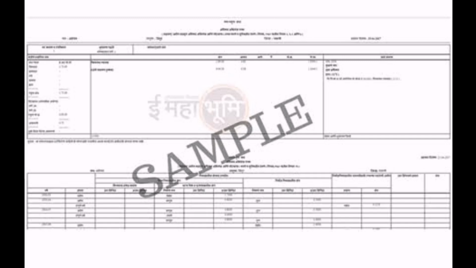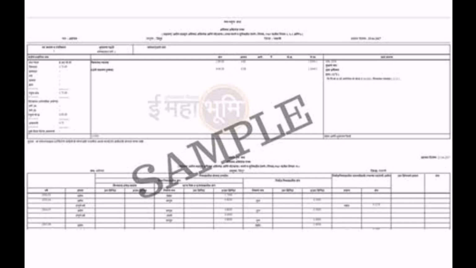Now below, under assessment, the amount of tax levied on the land is given in rupees and paise. So whatever amount is taken or given for the transaction of purchasing this land is also mentioned in the assessment. Okay, in other rights, the names of other joint holders are included. That means other than the owner, who else is with the owner owning the land. Okay, that is other joint holders.